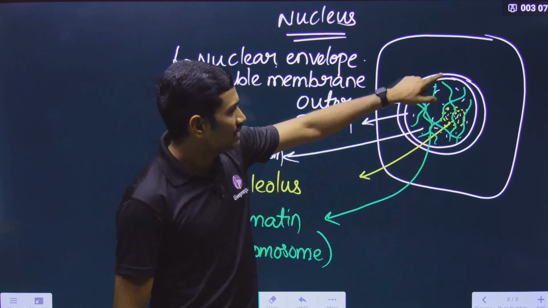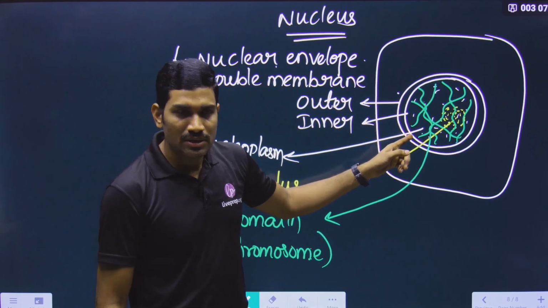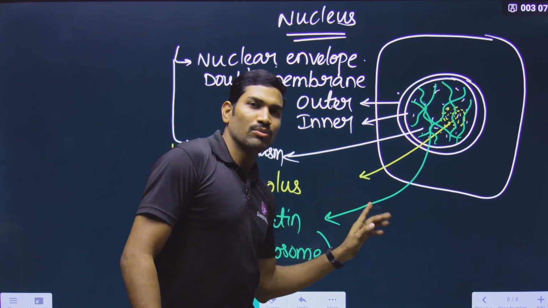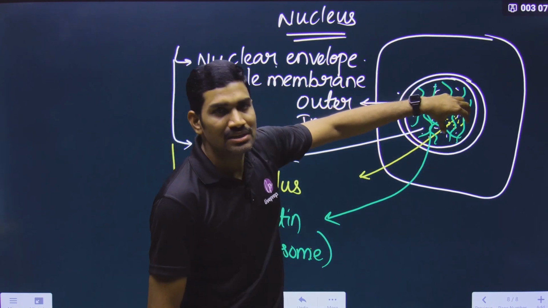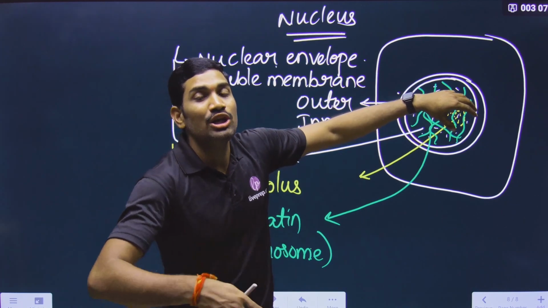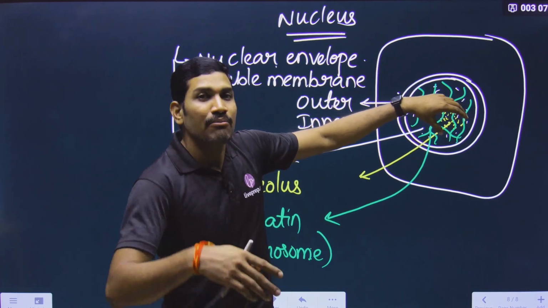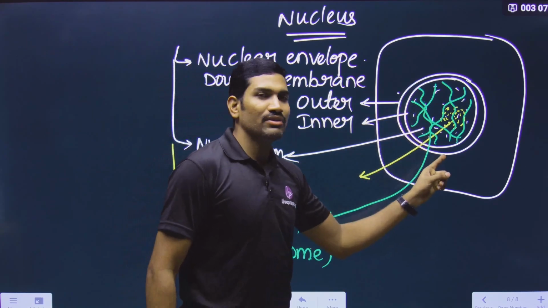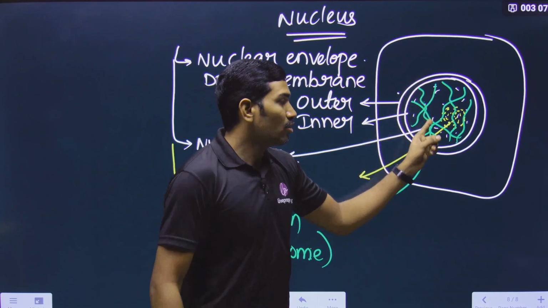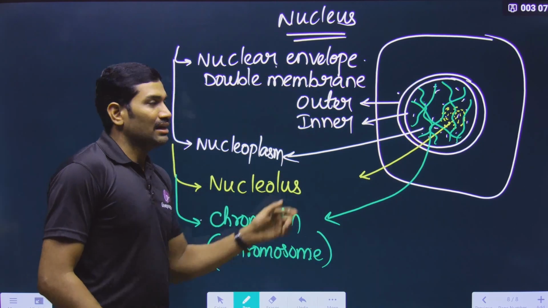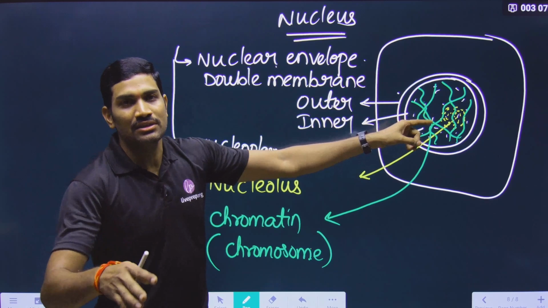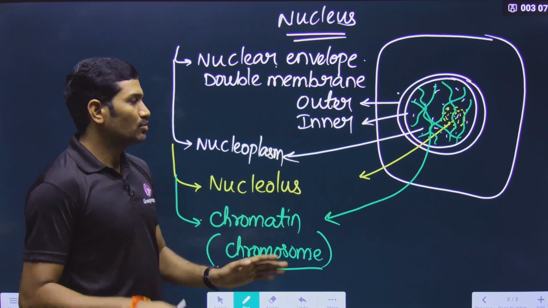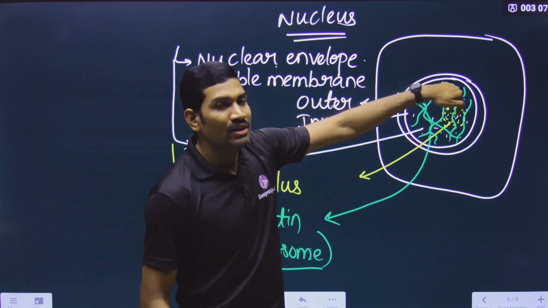So the nucleus has a double membrane bound envelope, and inside this it has a semi-fluid matrix that is called nucleoplasm, and the nucleus also has some spherical structures called nucleolus. Singular is nucleolus; if there are many, the plural is nucleoli. Slowly we will study all this. And along with this, in the interphase it has long thread-like structures called chromatin, and during the M phase of cell division, they undergo condensation, and then they are called chromosomes. So in this way they are present, and inside the chromosome, genetic material is present.